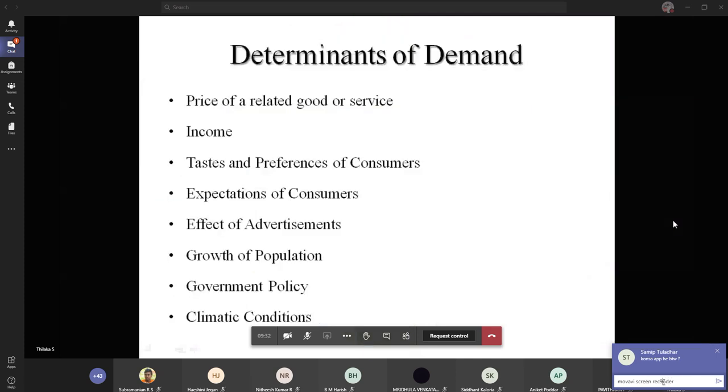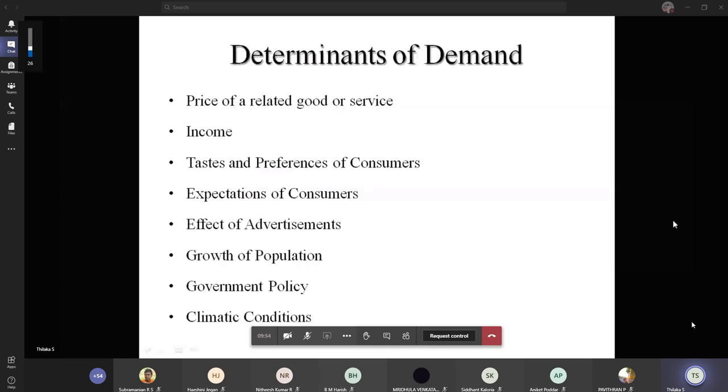So these are some of the factors which affect the demand or make a change in the demand, maybe an increase or decrease. So these are some of the factors which increase the demand, or on the other hand decrease the demand. So the first one is the price of the related good or service. The substitute price may affect the demand of the commodity A.